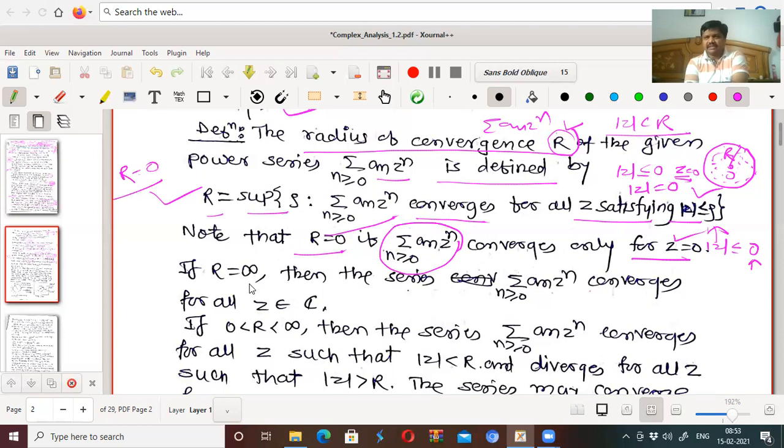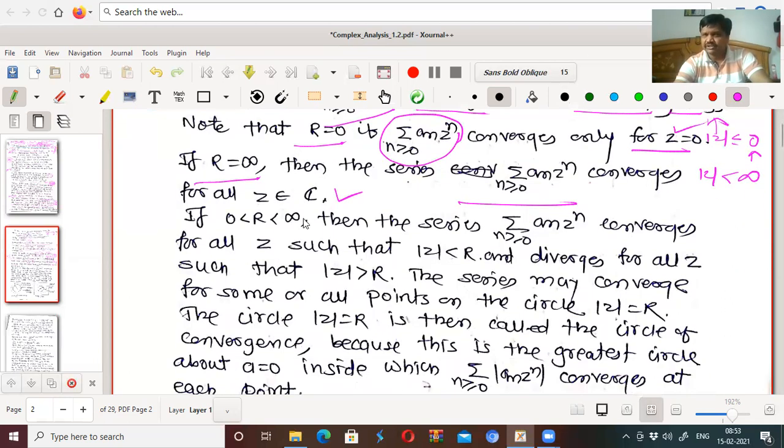If R equal to infinity, what does it mean? Radius of convergence is infinity means this series converges for all z such that mod z less than infinity. Mod z less than infinity means for all complex numbers z, because every complex number has a finite modulus.